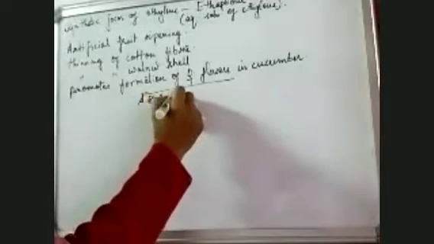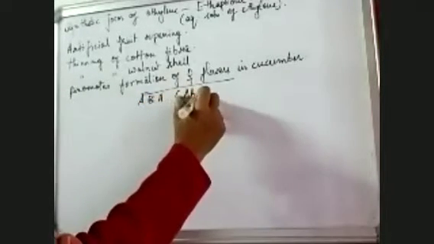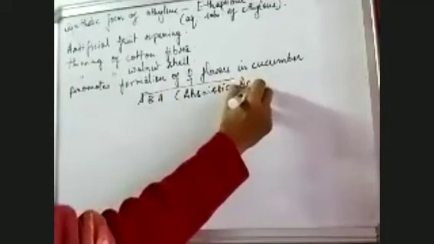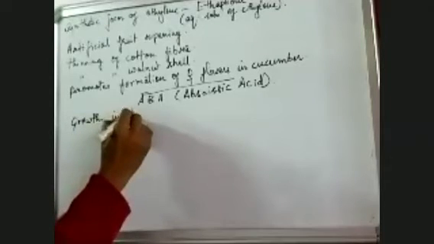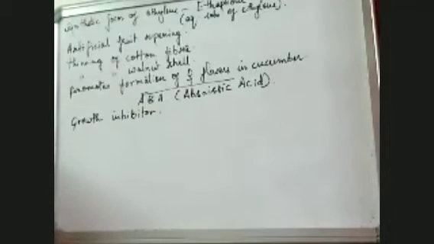Now after this, the last phytohormone which we are going to study is ABA, which is also known as abscisic acid. How was it discovered, or what is this known as? First, I'll tell you this is also known as a growth inhibitor.